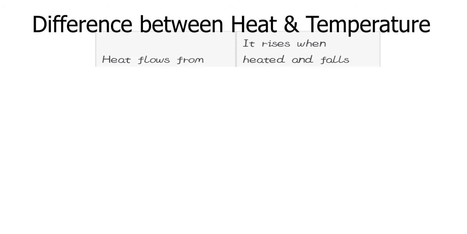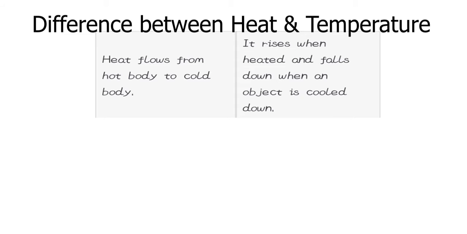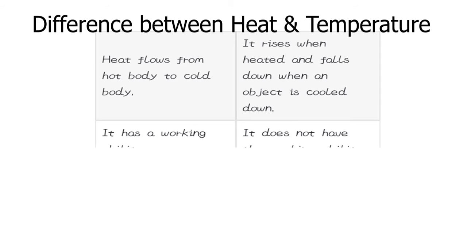Heat flows from a hot body to a cold body, and temperature rises when heated and falls when an object is cooled down. Heat has a working ability, but temperature does not have the working ability. Heat is used in cooking and transporting, as I have mentioned previously, but temperature has no such work.